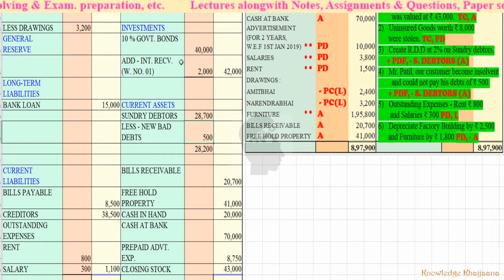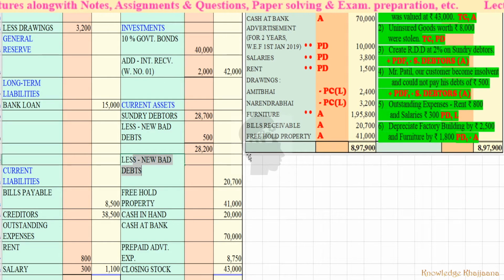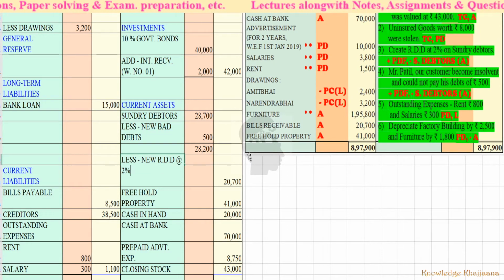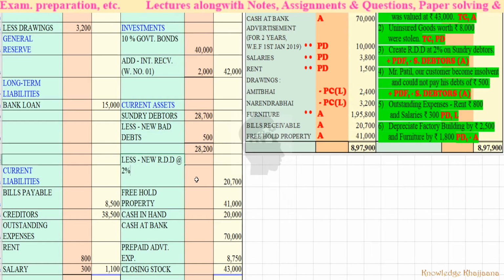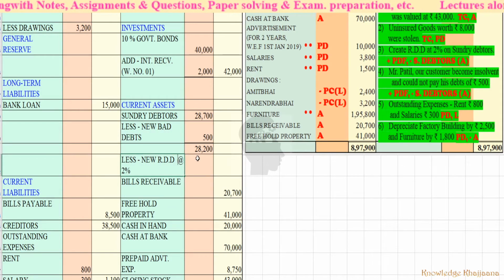So we have to provide new RDD at how much percent? 2%. So 2% of rupees 28,200.